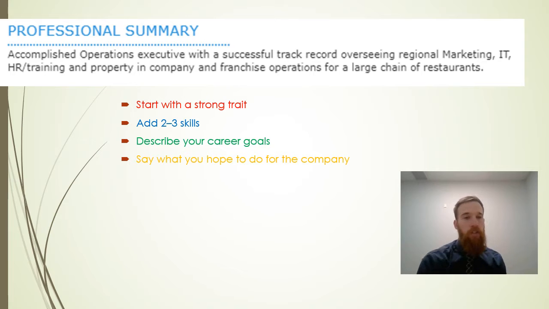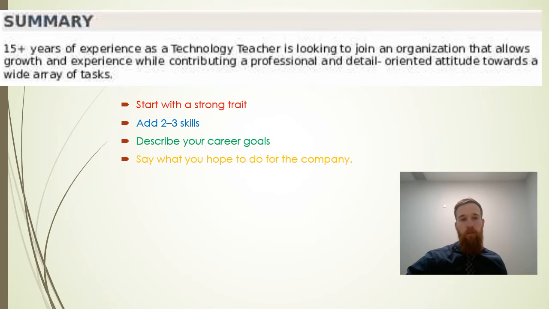So this one's titled Professional Summary. Again, you can use different names for it, but the accomplished operations executive with successful track record overseeing regional marketing, IT, HR training, and property in company and franchise operations for a large chain of restaurants. So again, we get these traits and skills. It gives us some idea of what career field they're in, operations executive, working for chains of restaurants. So again, it gives us kind of all of their skill right up front before we go down and look at the rest of it.